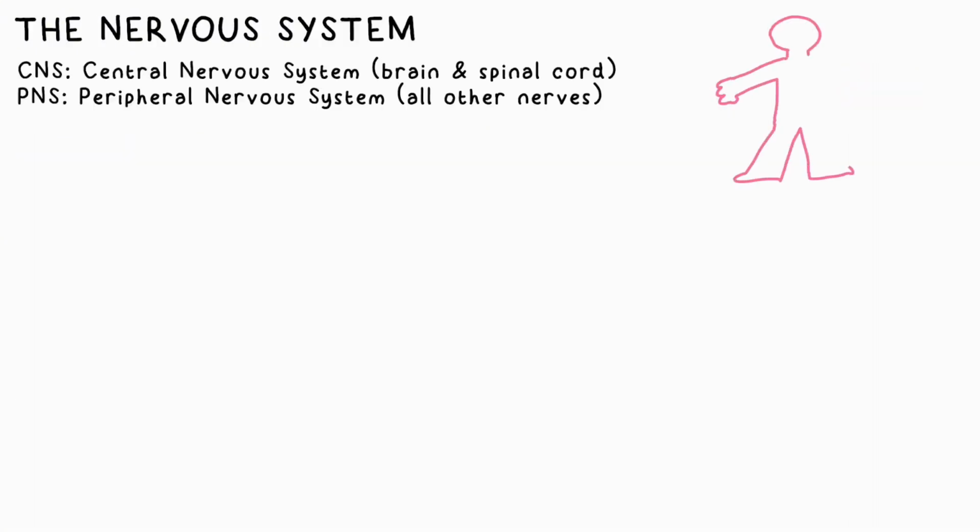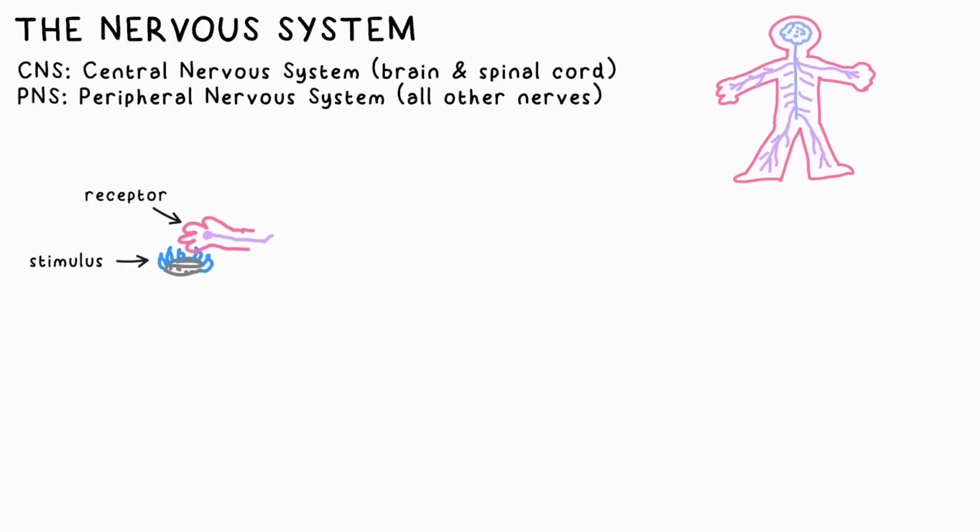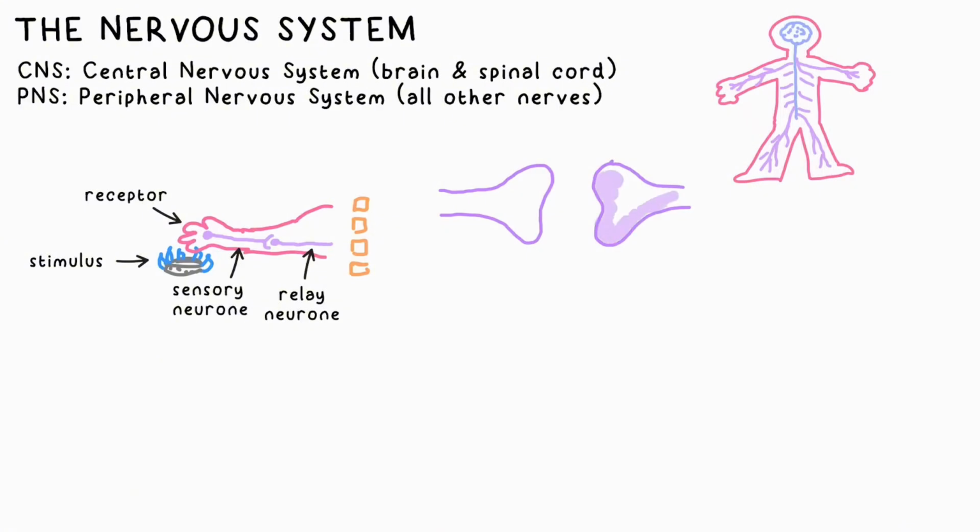It consists of the CNS, that's central nervous system, that's the brain and spinal cord, and the PNS, peripheral nervous system, the nerves that go through the rest of the body. A receptor, for example skin, detects a change due to a stimulus, like a hot hob. An electrical signal travels to the spine through sensory and relay neurons, nerve cells. The signal travels across the gap between these neurons, called the synapse, by a neurotransmitter chemical.